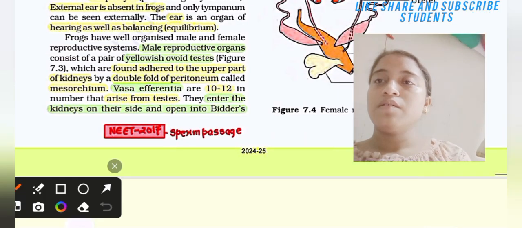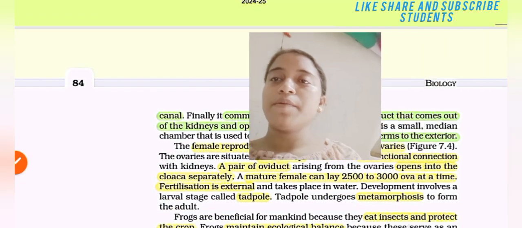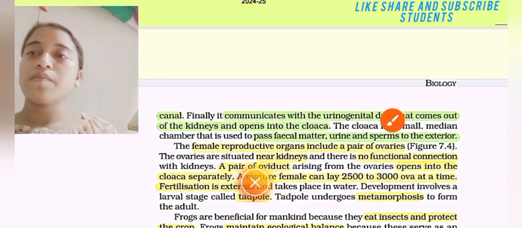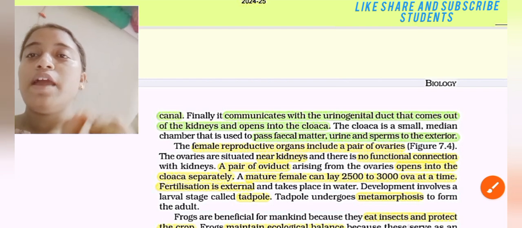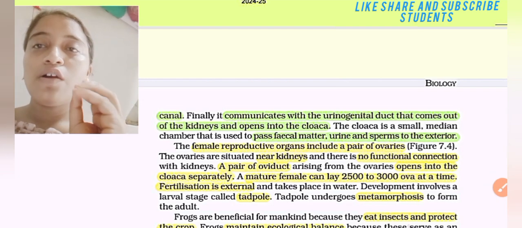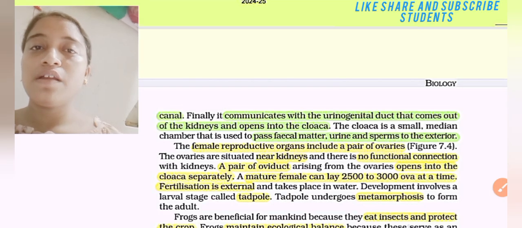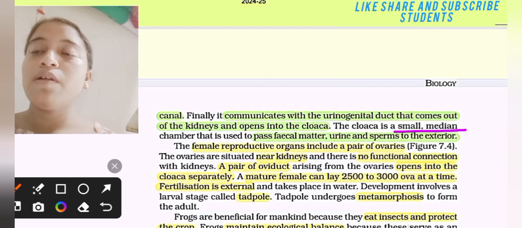Then the vasa efferentia enter the kidney on their side and open into Bidder's canal. Finally, it communicates with the urinogenital duct that comes out of the kidney and opens into the cloaca. The cloaca is a small median chamber that is used to pass fecal matter, urine and sperm to the exterior.